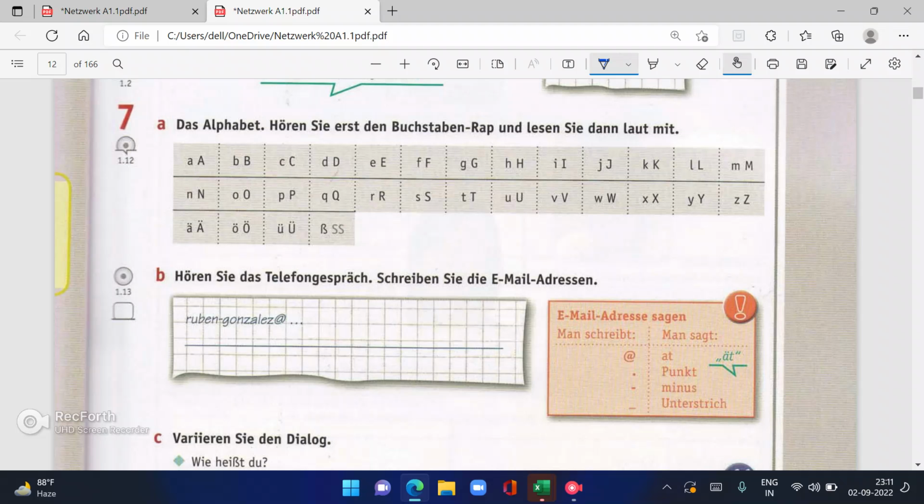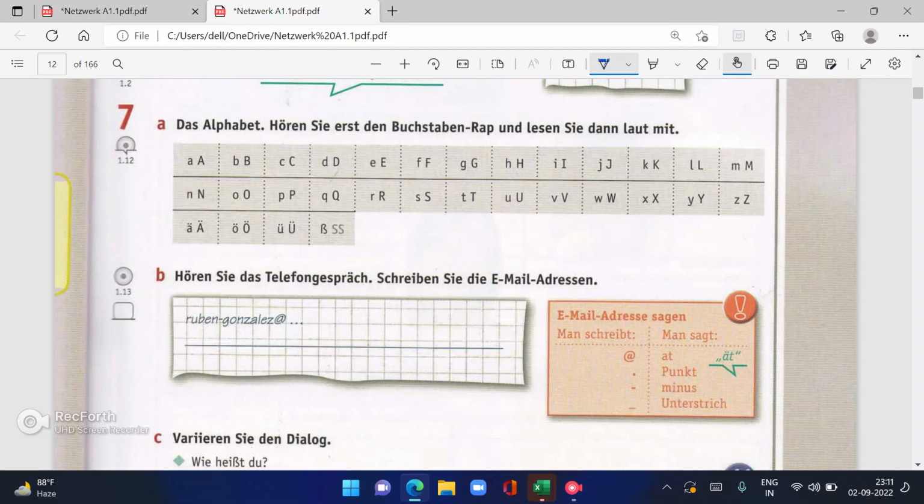For example, man schreibt, man sagt. Man is a person. It is not a man, it is not a boy. It's like a person: how a person writes and how a person says. Man schreibt, man sagt.